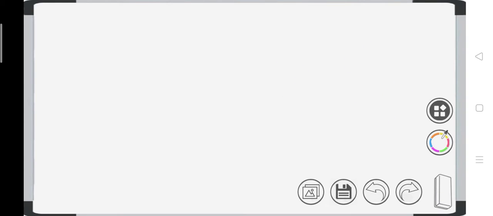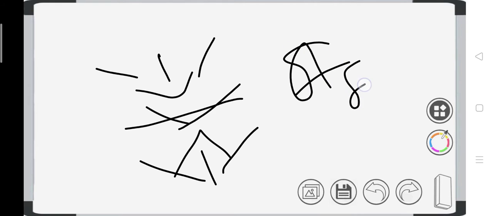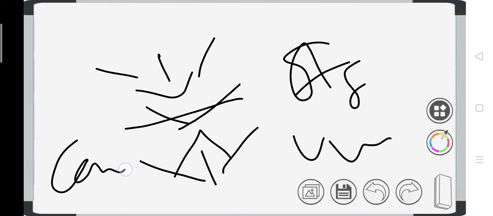That means atrial kick happens with ventricular systole: the ventricle is contracting, the atria is contracting, and the tricuspid valve is closed. So atrial systole with ventricular systole will cause a Cannon wave appearance.